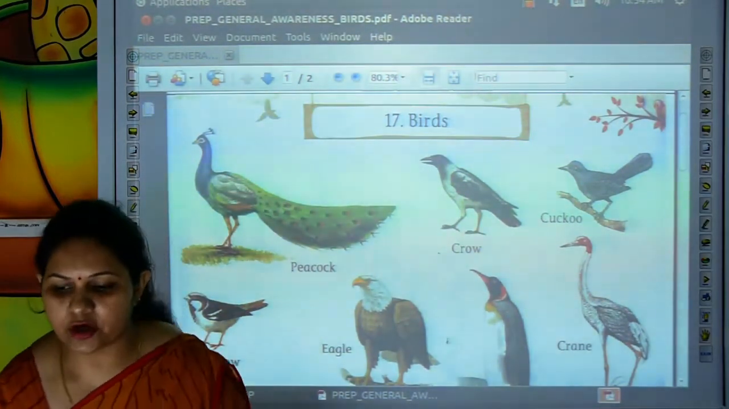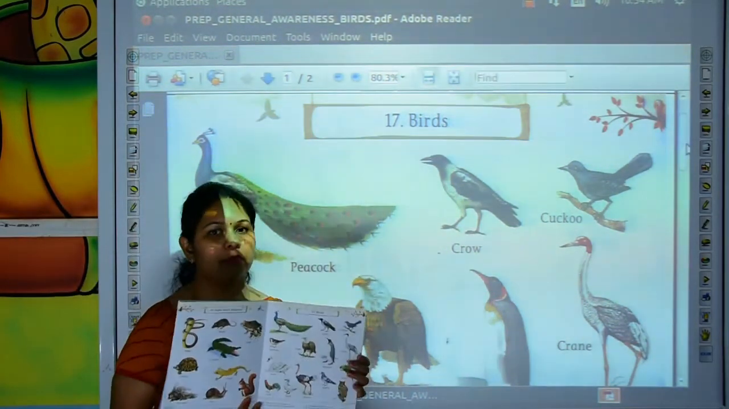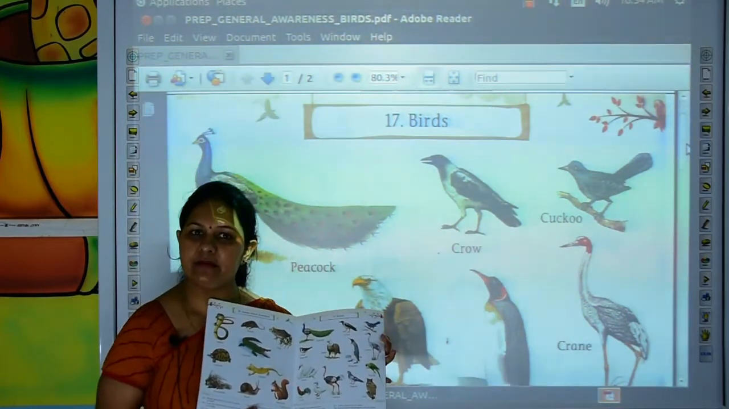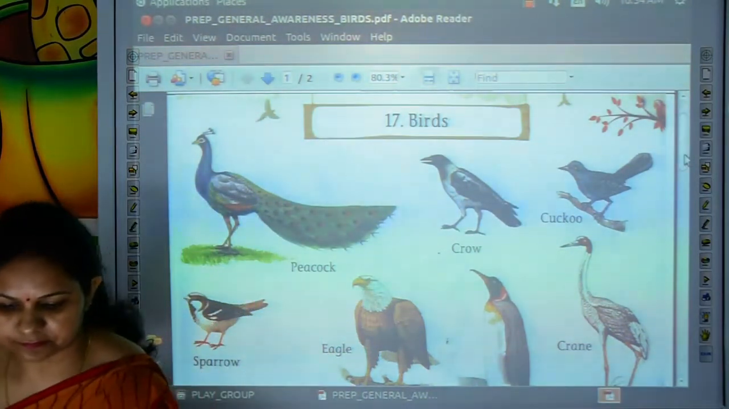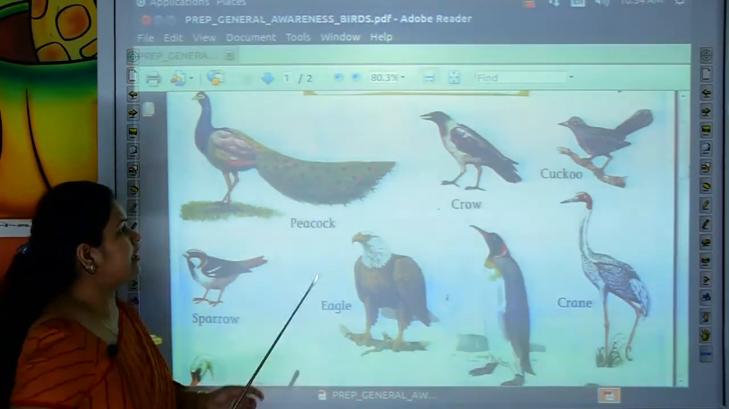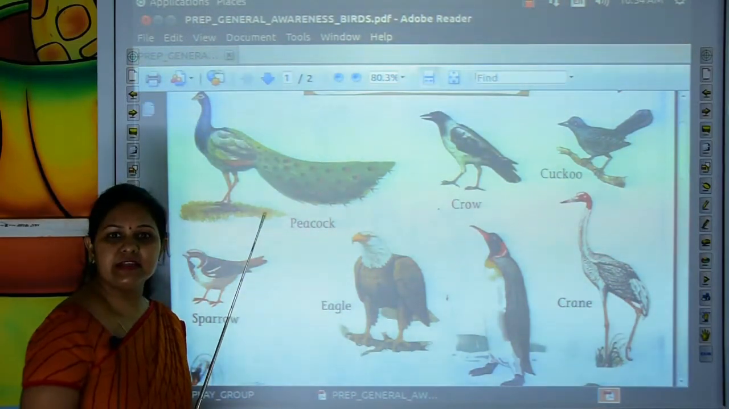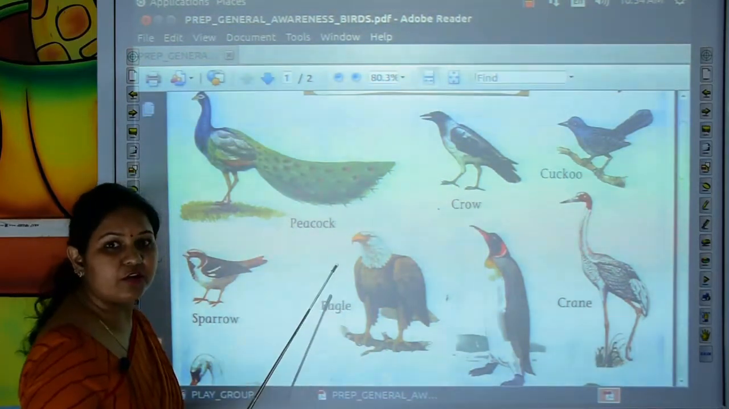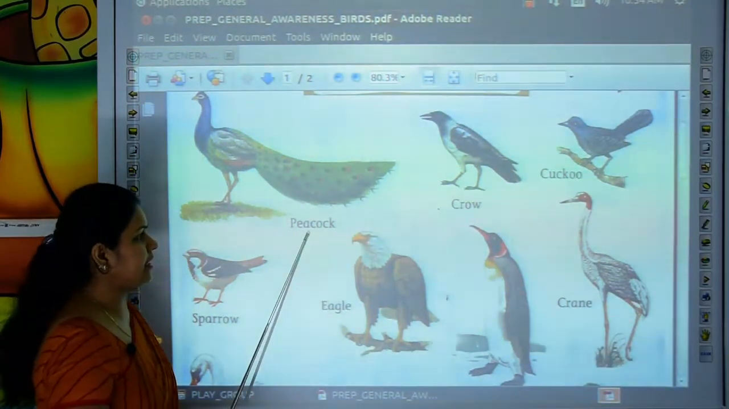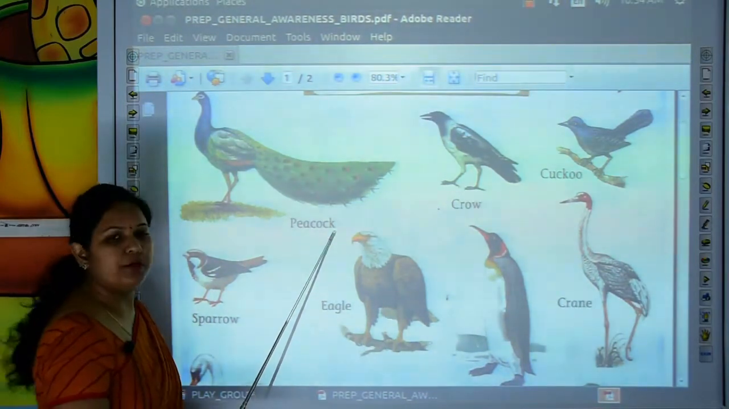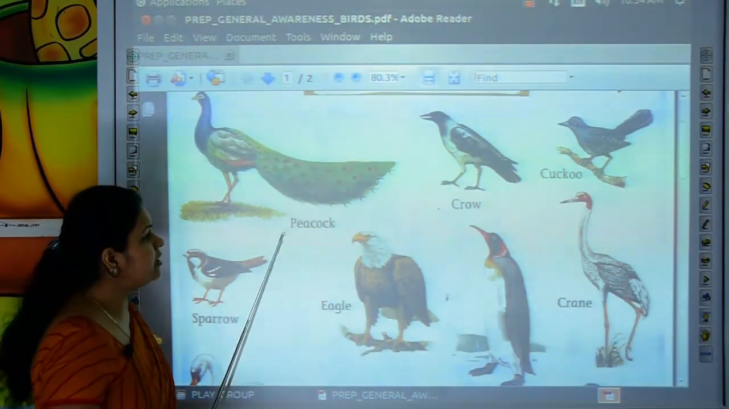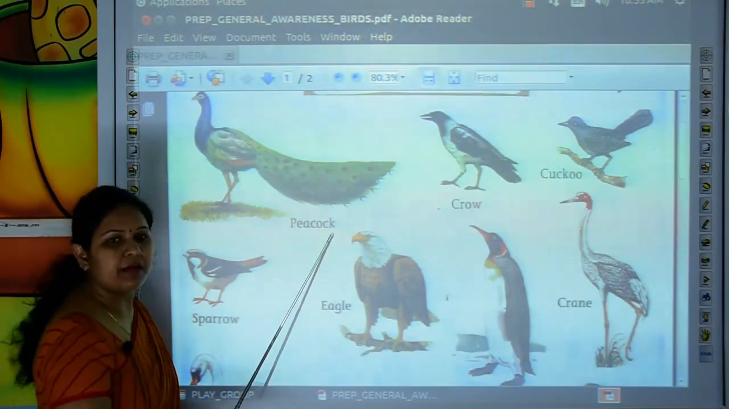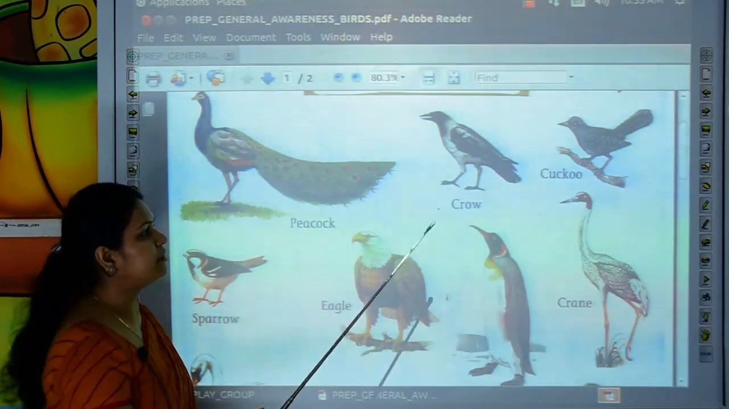First, open your GK and conversation book. Mention the date and class work. The page number is 19. Let's start reading with me. Our first bird is, which bird is this? This is peacock. Let's read the spelling of peacock. P-E-A-C-O-C-K. Peacock. Again read it with me. P-E-A-C-O-C-K. Peacock.